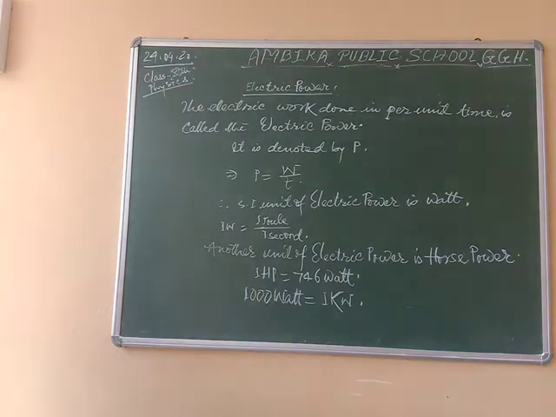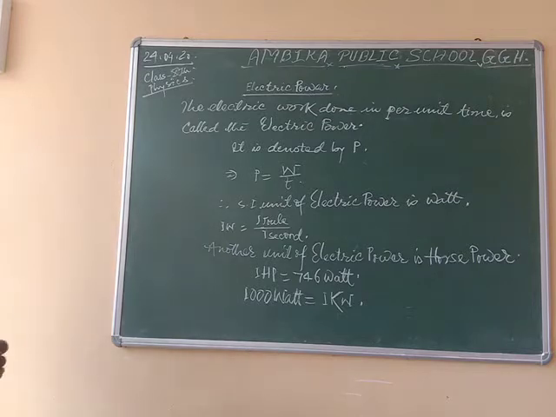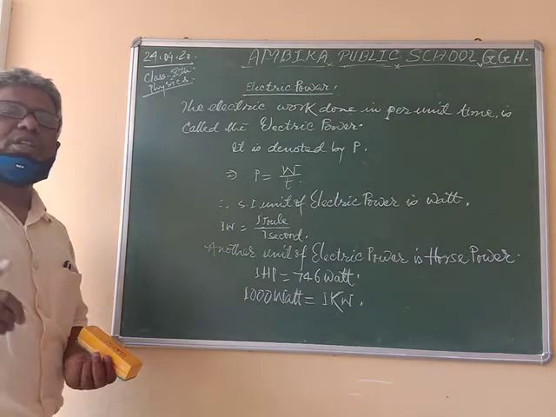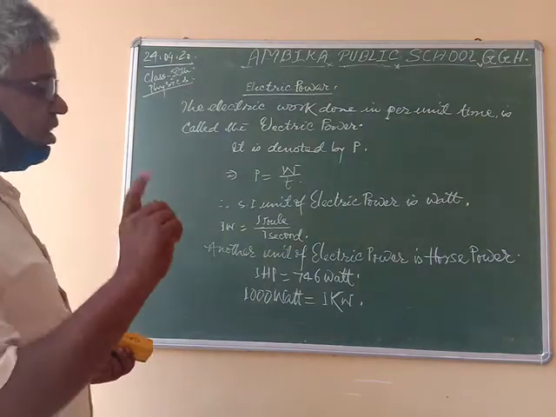Another unit of electric power is horsepower, so 1 horsepower is equal to 746 watt. And 1000 watt is equal to 1 kilowatt. Whenever an appliance consumes electricity at the rate of 1 joule per second, it is called 1 watt consumption of electric power.